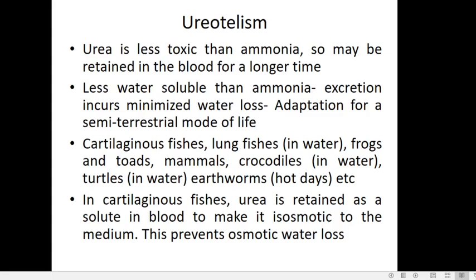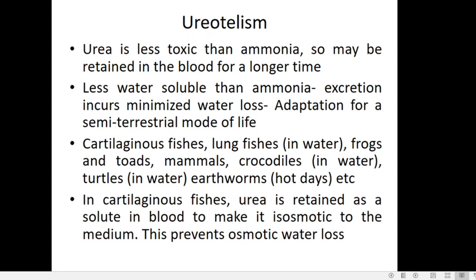Today we will study about ureotelism. Ureotelism is a phenomenon in which the animals excrete urea as their principal nitrogenous waste product. Urea, compared to ammonia, is less toxic, so it can be retained in the body for a longer time. It can be retained in the blood for a longer time. So when water is available, it can be eliminated, compared to ammonia elimination.